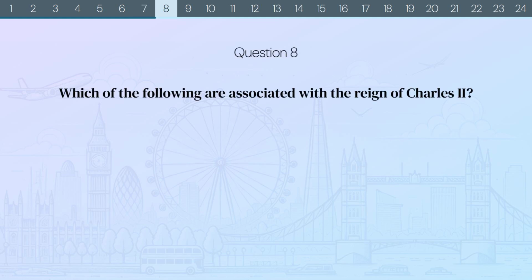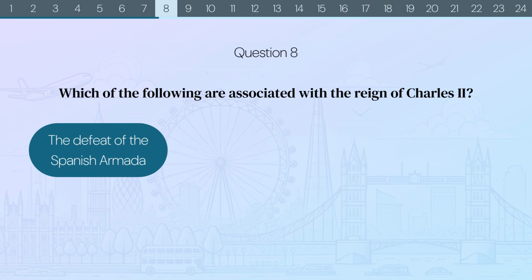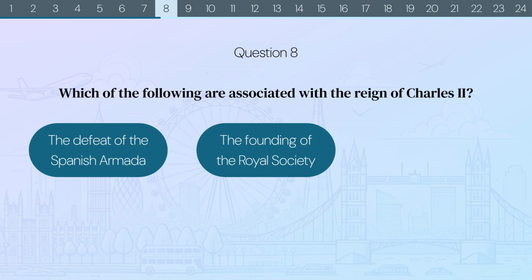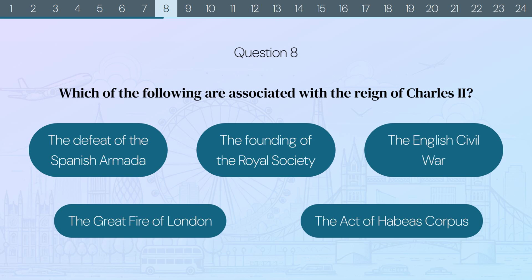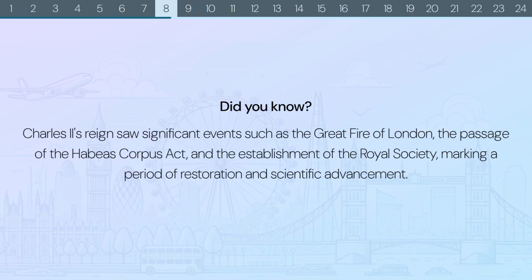Question 8. Which of the following are associated with the reign of Charles II? The defeat of the Spanish Armada? The founding of the Royal Society? The English Civil War? The Great Fire of London? Or the Act of Habeas Corpus? The correct answers are the founding of the Royal Society, the Great Fire of London, and the Act of Habeas Corpus. Did you know? Charles II's reign saw significant events, such as the Great Fire of London, the passage of the Habeas Corpus Act, and the establishment of the Royal Society, marking a period of restoration and scientific advancement.